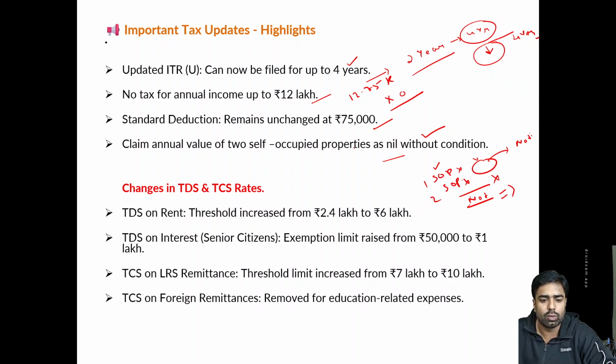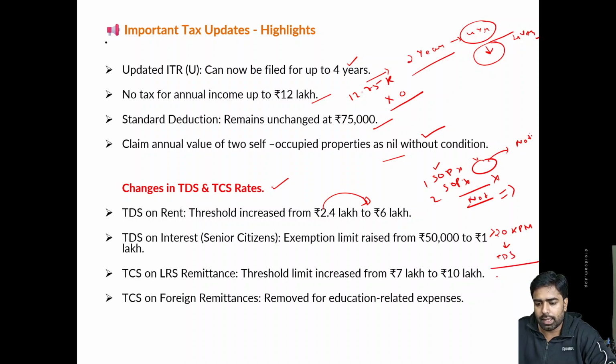Let's discuss some more changes in TDS and TCS rates. TDS on rent threshold is increased from 2.4 to 6 lakh rupees. What does it mean? Previously, a person paying rent of more than 20k per month was supposed to deduct TDS.